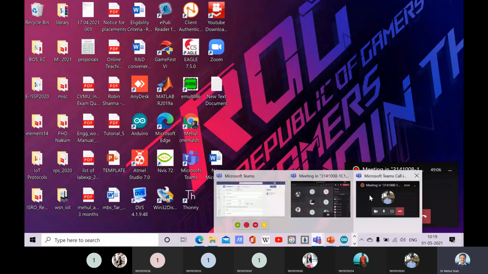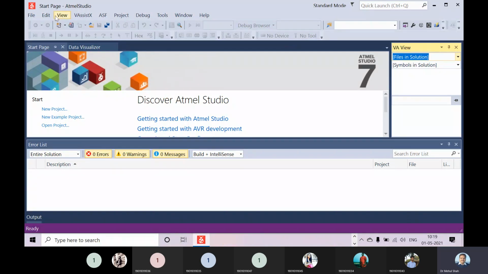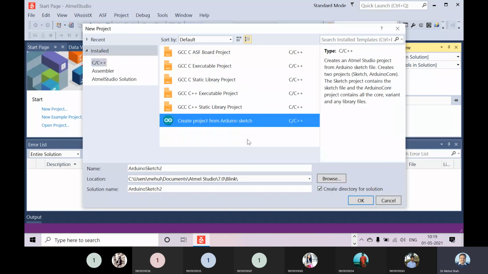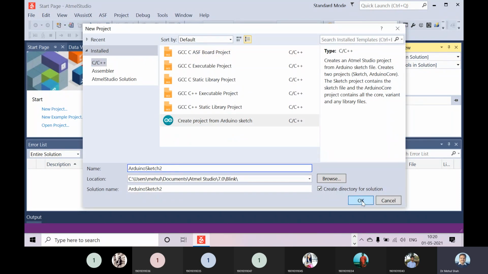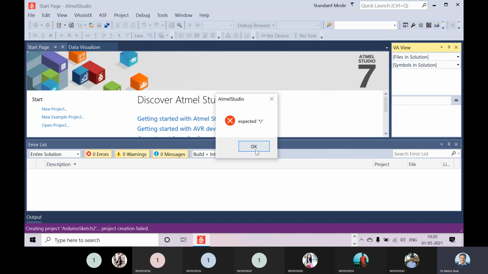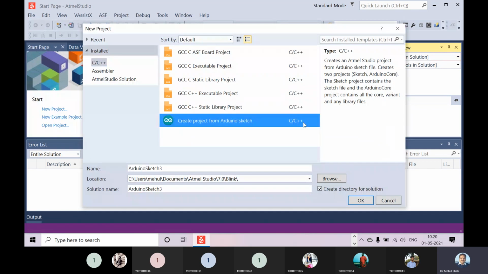Okay, just a minute. So here, okay, let us create it once again. File, New Project, right? It is this. So Arduino Sketch. Okay, if this is correct, then there is something wrong with that project.